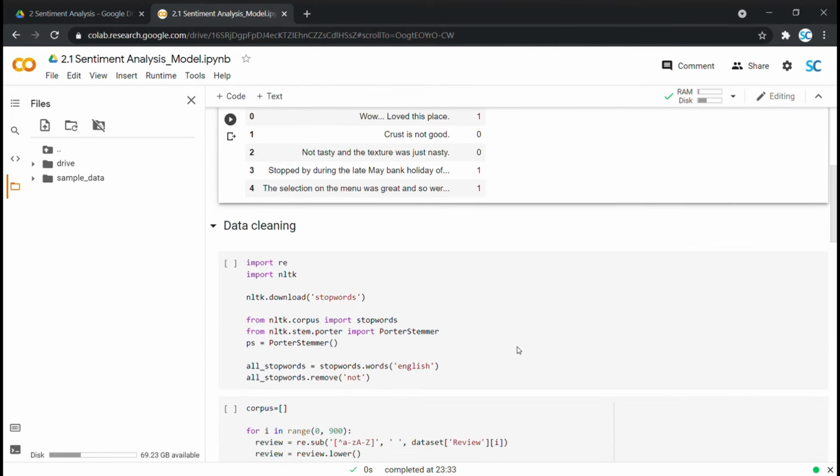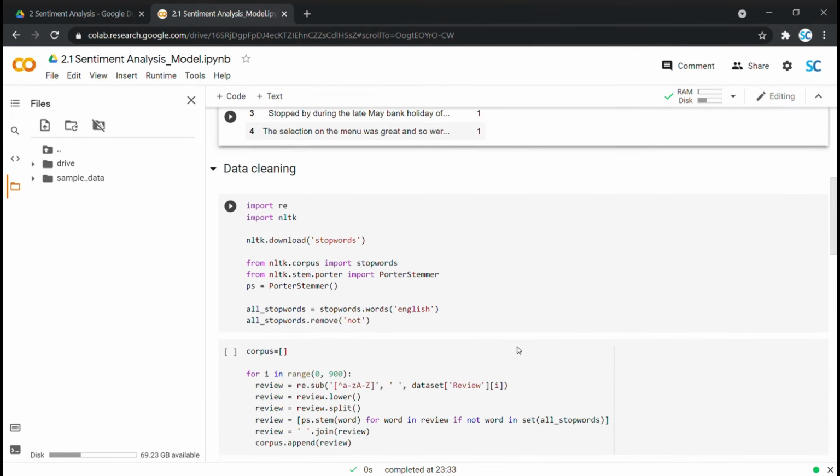This next section is interesting, where we are doing data cleaning. We have already discussed the intuition on data cleaning in the last section. Here we would do the same using Python code. In this first cell, we are importing Python's re, that is regular expression, and NLTK, natural language toolkit.